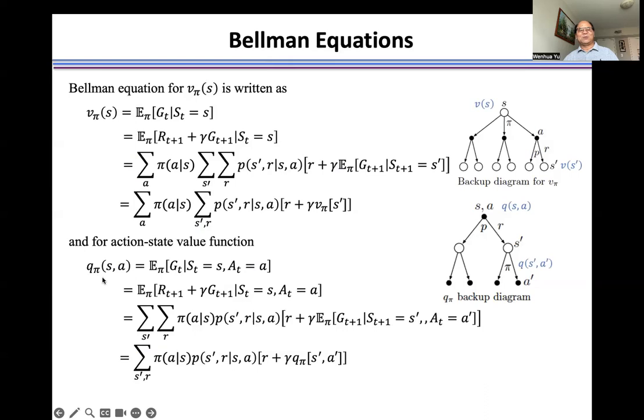We get a recursive formulation relating the action state value function at S and A to the action state value function at S prime and A prime. It is the relationship between these two Q values.